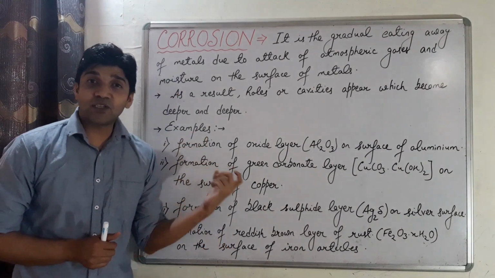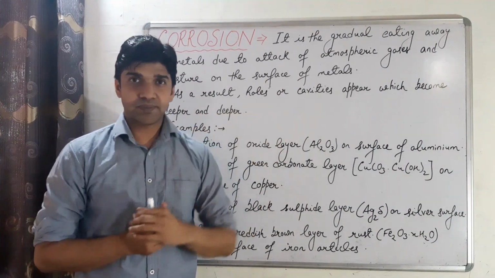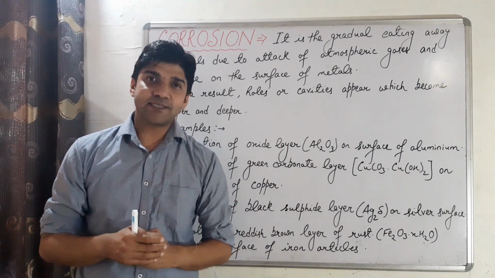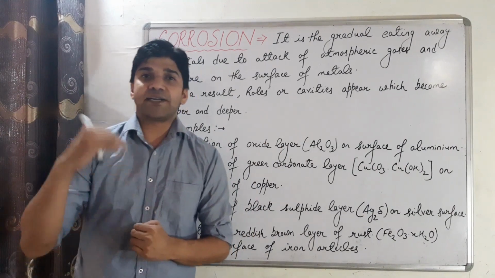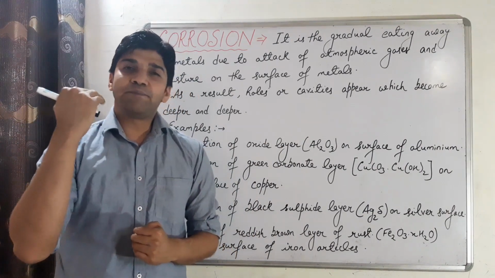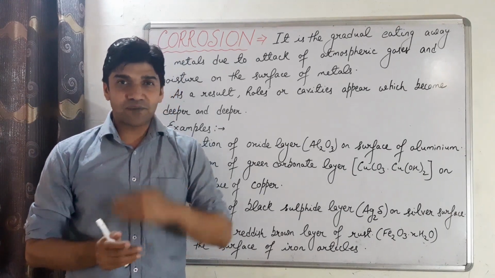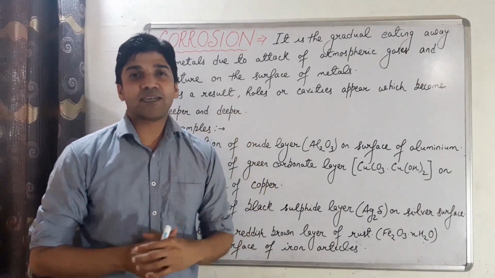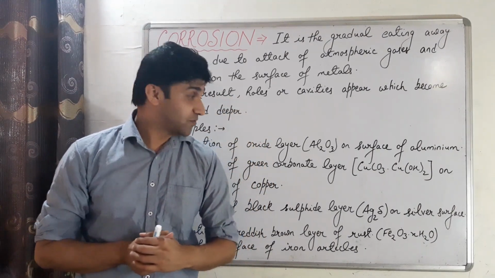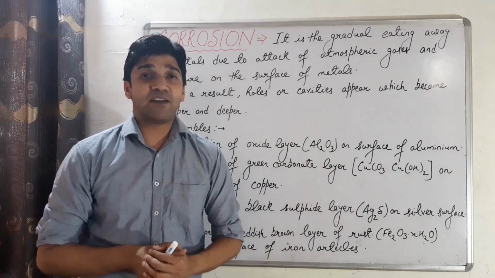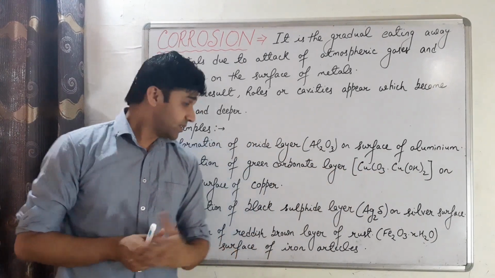Similarly, we have formation of green carbonate layer on the surface of copper articles. When the copper metal or articles are kept for a longer period of time, we can notice the formation of green coating on the surface of the copper. That is due to the formation of copper carbonate dot copper hydroxide on the surface of the metal copper.